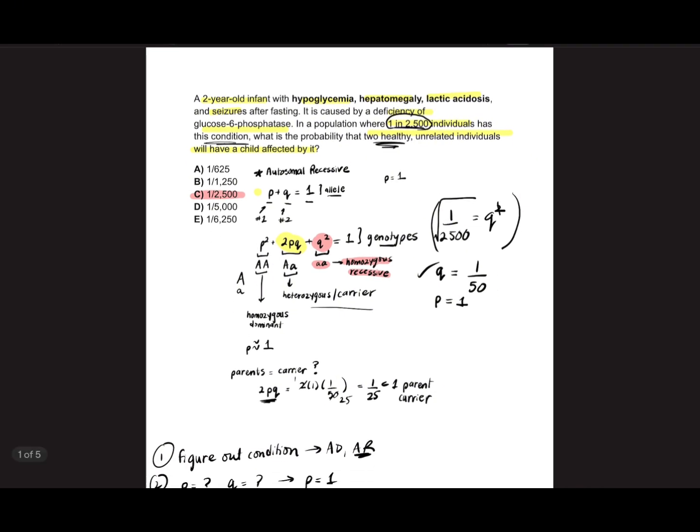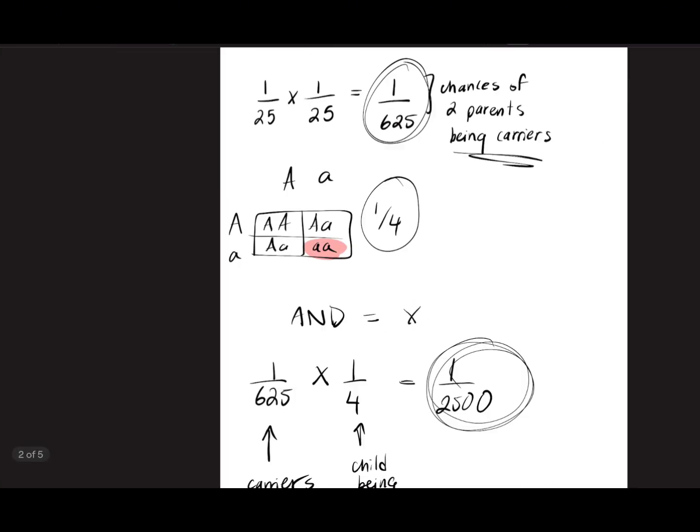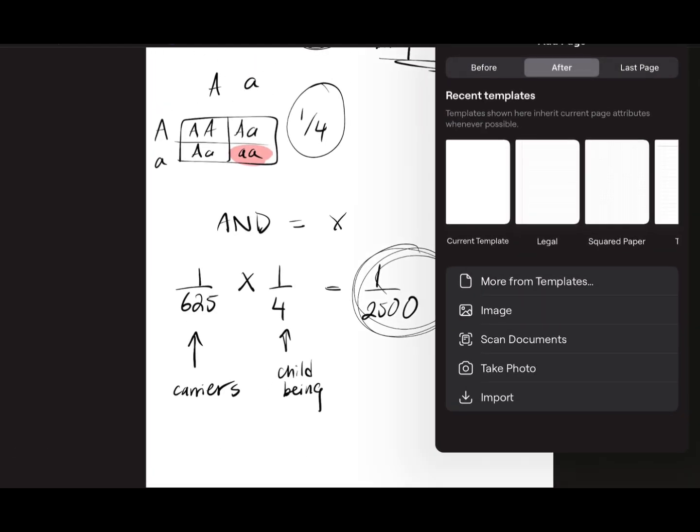So I know this seems a little all over the place, but I'm now going to talk about how to approach this question. Let's say you come across a Hardy-Weinberg question. What we did in this question was, first, we figured out the condition. That's step one. What is the condition?